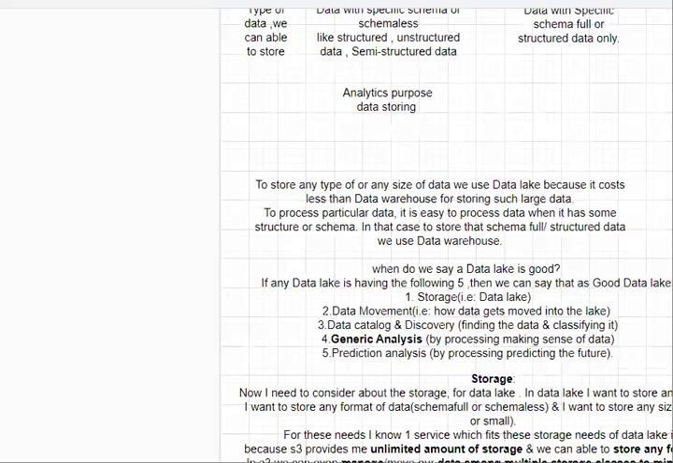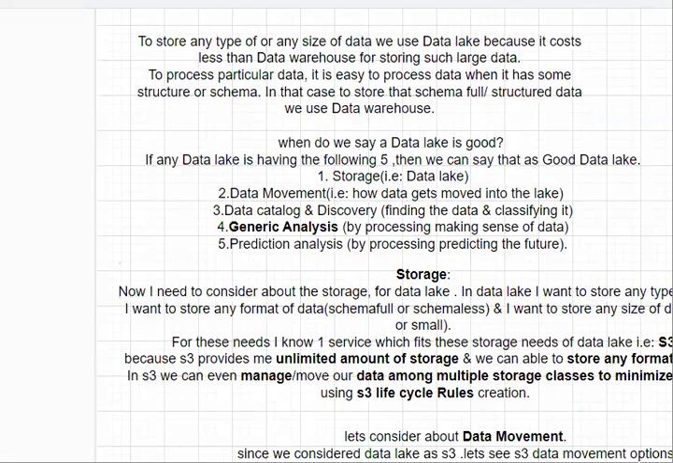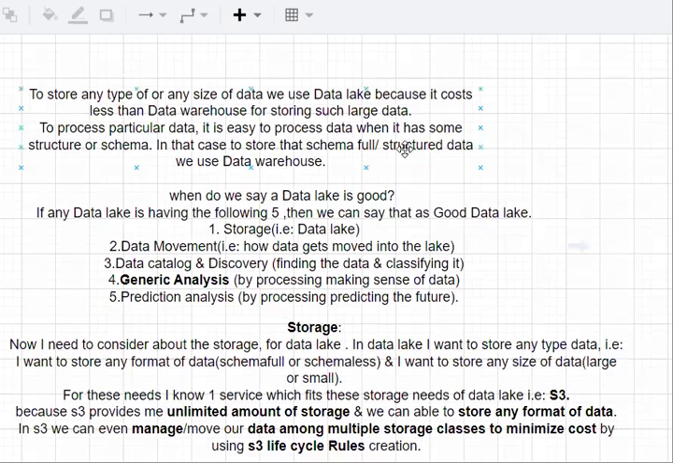So in the storage section, I have written important points. That is, for storage we are using the S3 service for this data lake, and it can store an unlimited amount of data, and we can store any format of data, and we can manage data among multiple storage classes to minimize the cost by using what? S3 lifecycle management policy. So let's see the second option, that is data movement.